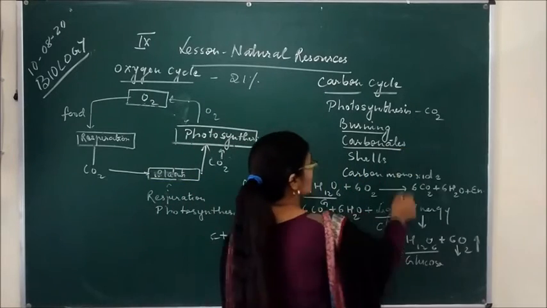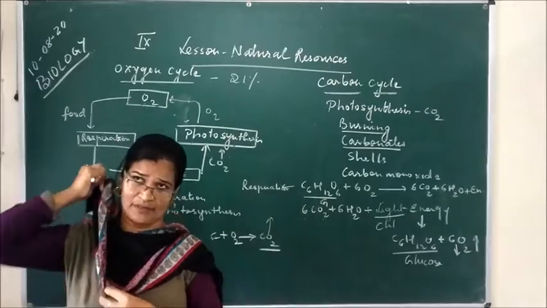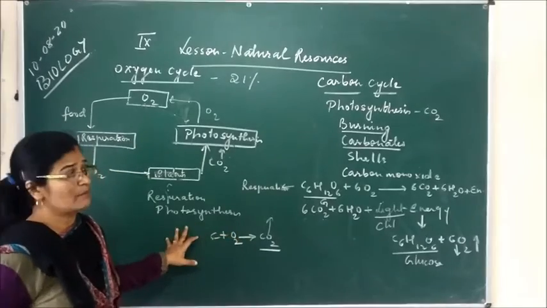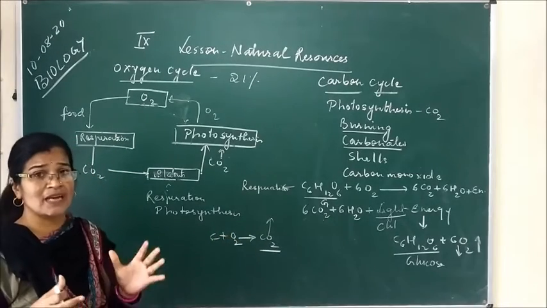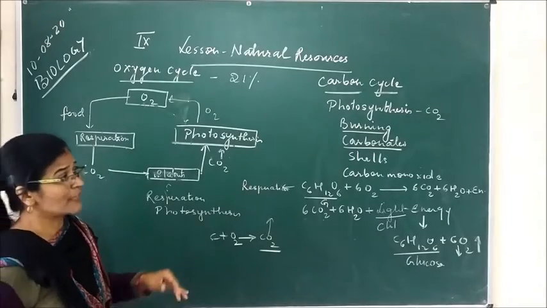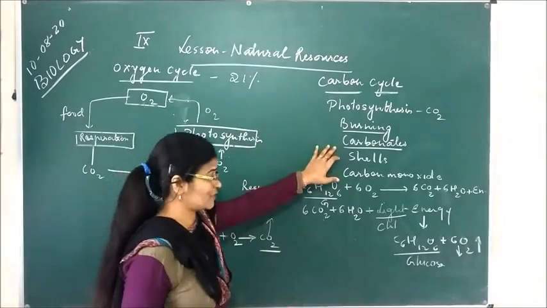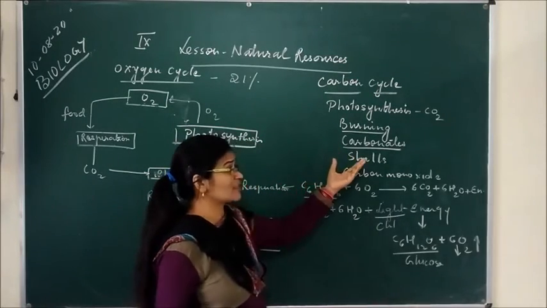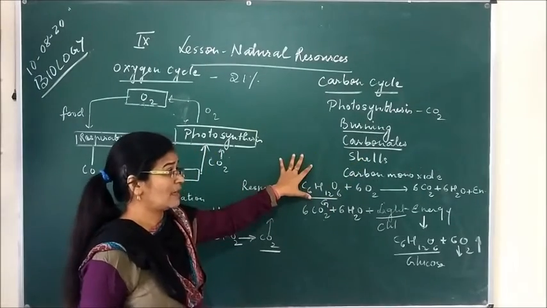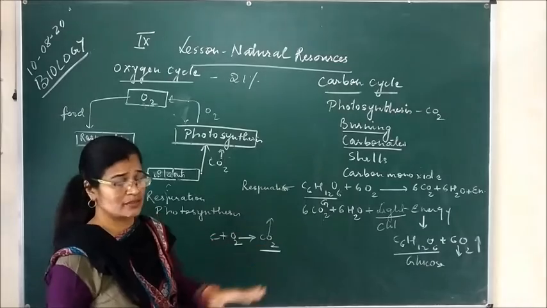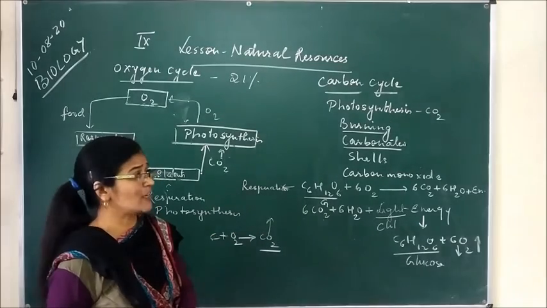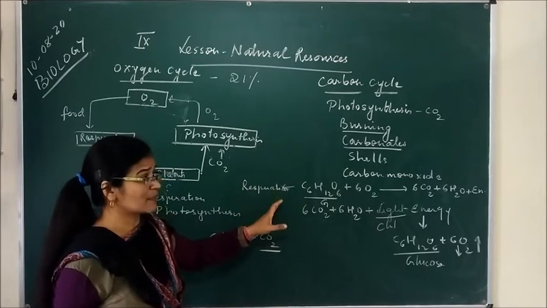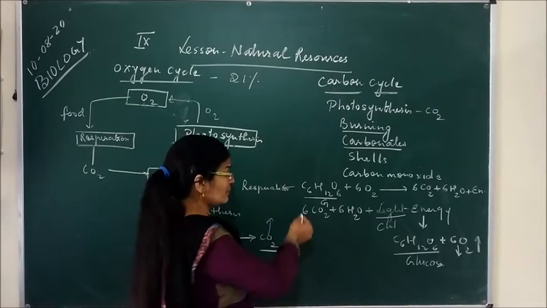Now second is the carbonates. We all know that there are many stones or minerals which are in the carbonate state, like calcium carbonate, magnesium carbonate. So there also the carbon is present in the combined state. So there also we can say the carbon is present in the earth crust or in the water bodies, or in animals whose shells are also made up of carbon, like the tortoise or any animals whose shells are hard. So that is also made of calcium carbonate. So there also the carbon is present,